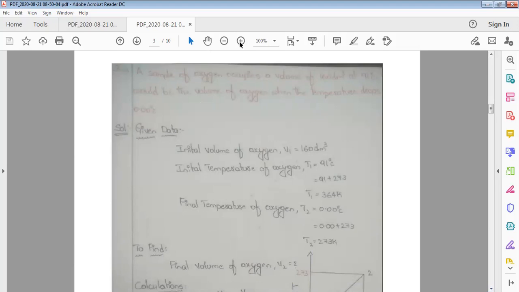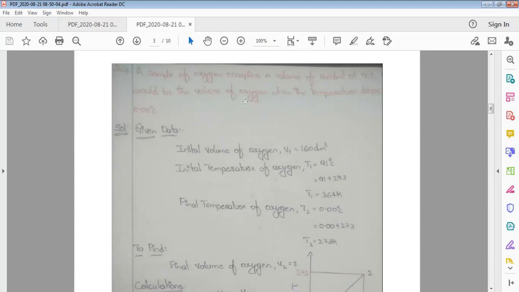In that problem, the gas is oxygen. So the sample of oxygen occupies a volume of 160 decimeter cube. So decimeter cube represents the volume. So the initial volume of the gas, oxygen, V1 is equal to 160 decimeter cube at 91 degrees centigrade. Means the initial temperature of oxygen T1 is equal to 91 degrees centigrade. So we have to convert degree centigrade in terms of Kelvin. So 91 plus 273, 364 Kelvin.